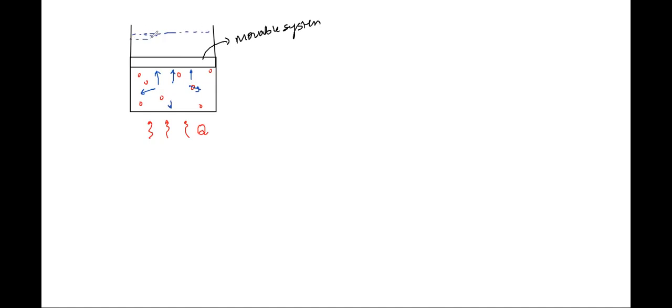As the system is heated, this entire piston tries to move up. If the piston is moving up, there is definitely some amount of volume which it now occupies more.